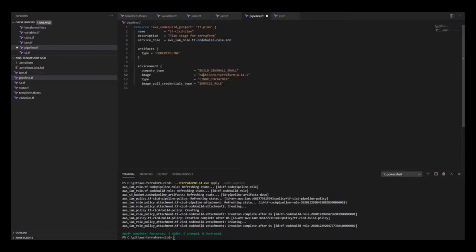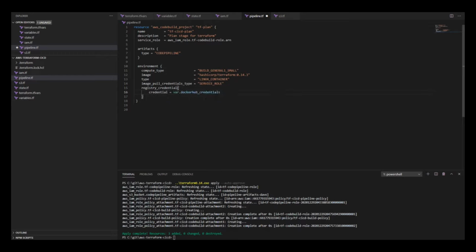And the credentials are actually specified under the environment, and we can say registry credential. And we're going to say credential comes from our variable Docker Hub credentials, and the provider is Secrets Manager.